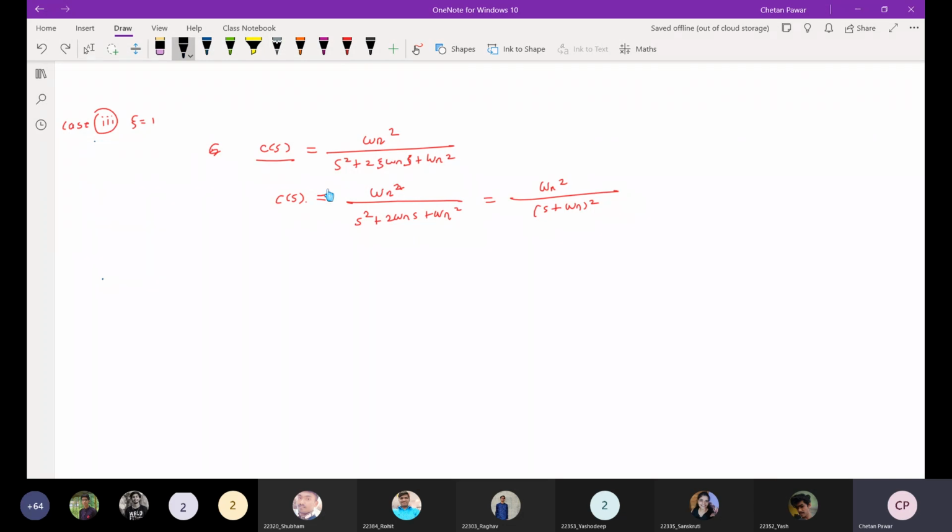So if we draw the poles for this particular system, those poles will be repeated poles. What will be the pole location? Tell me. Minus omega n, right? So what is the time constant here?